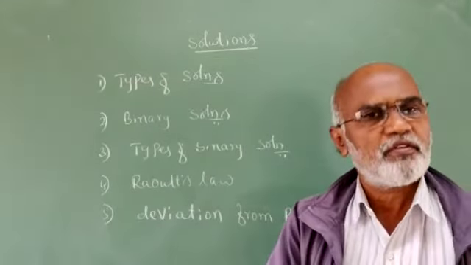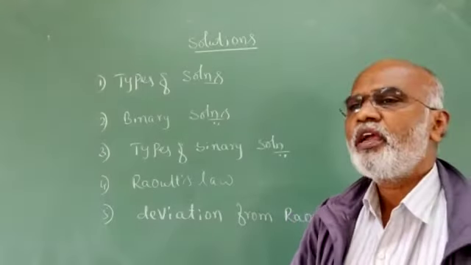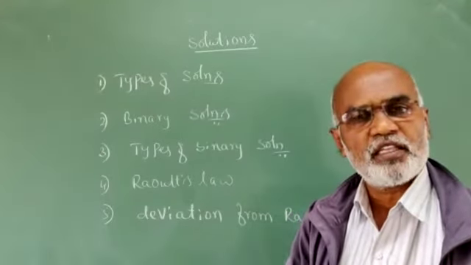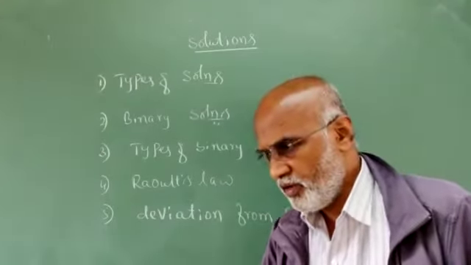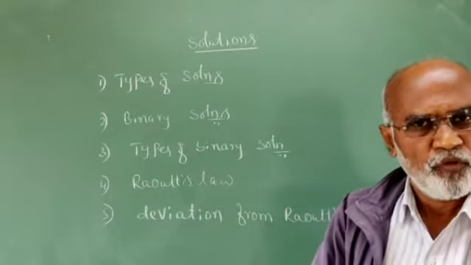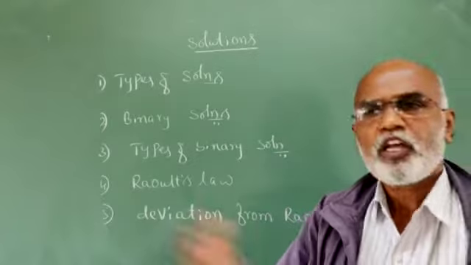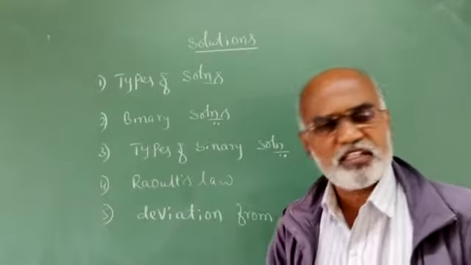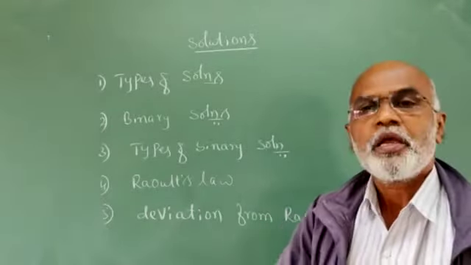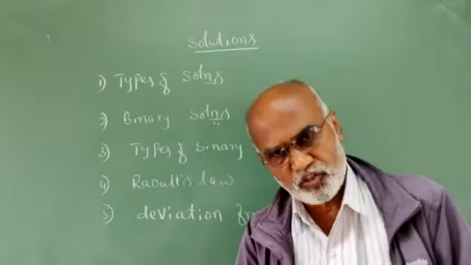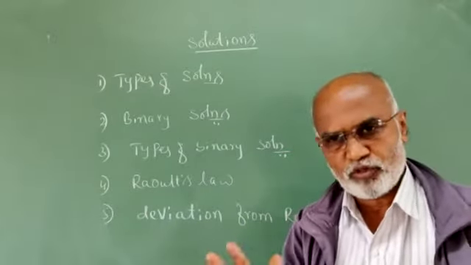When we use a liquid as a solvent, we can dissolve a gas in a liquid, which is one type of solution. We can also dissolve a liquid in a liquid, or a solid in a liquid, which are other types of solutions. Therefore, depending upon the physical state of the solute and solvent, we have different types of solutions.